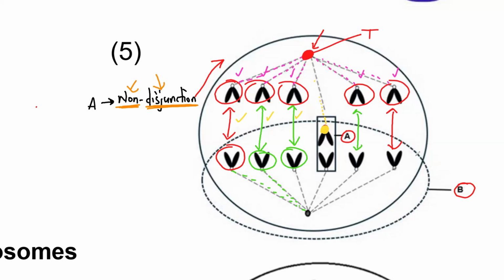Because these dotted lines, they will end up forming a cell at the end of the day. Remember guys, during telophase, what will happen? This cell membrane will constrict and it will split into two cells or into two cell membranes. So basically this will mean that these two chromatids that are failing to separate will all go to one cell. Do you guys notice that? Yes, sir. So that's the abnormality there, which is at A.